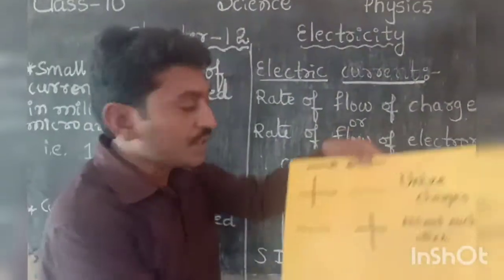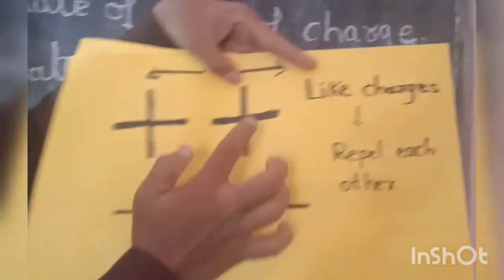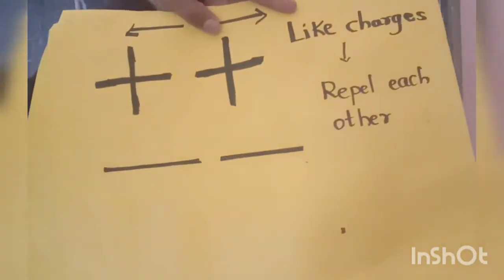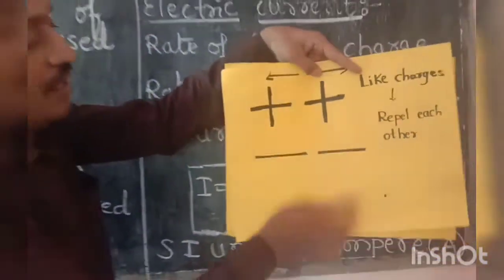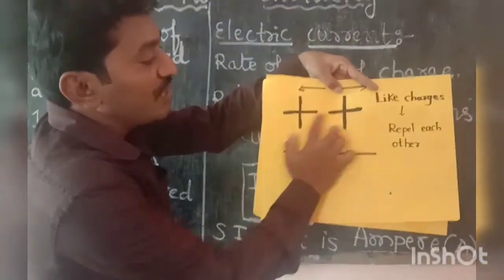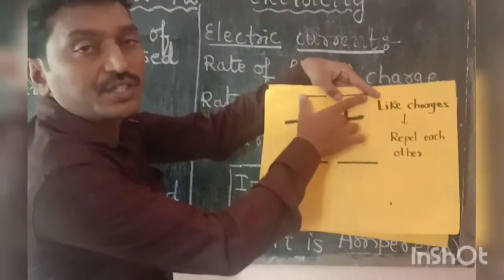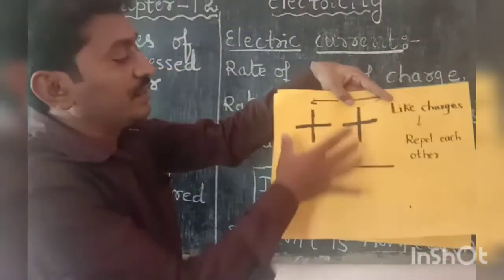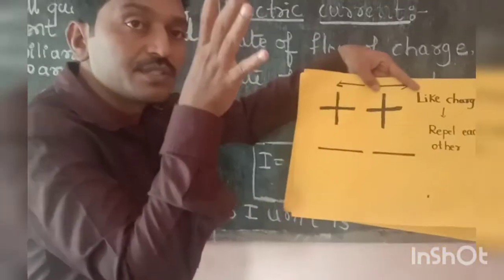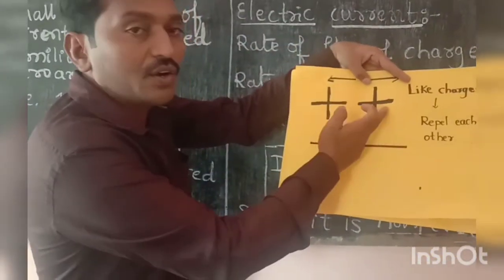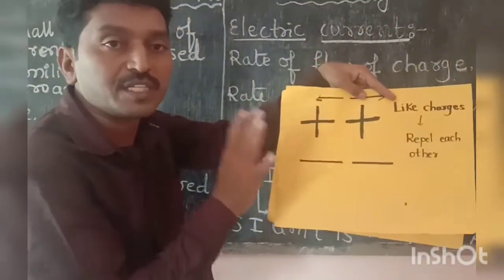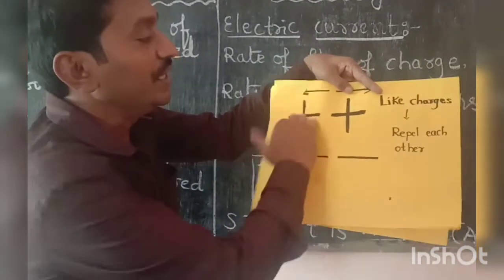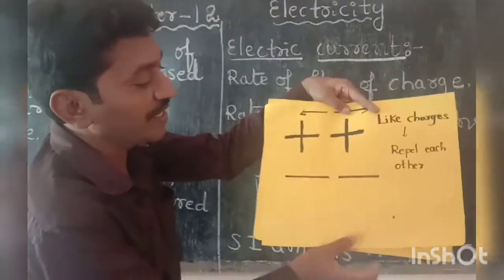Like charges means what? The same charges, plus plus or minus minus. Always, like charges repel each other. Once again, I'll repeat: like charges means same charges, and they always repel each other. Repel means what? Opposite to each other, like plus plus and minus minus.